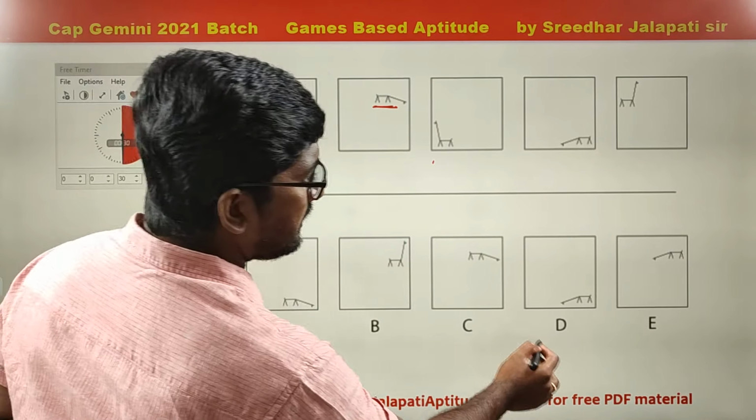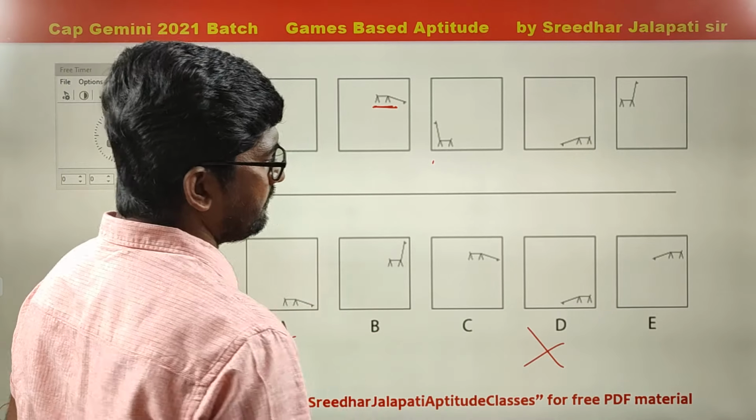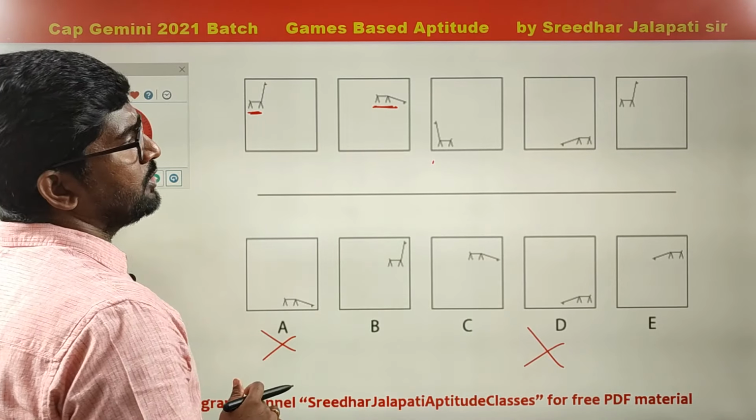So A eliminated, D eliminated. It is going to be B, C, E. Now among B, C, let us see what is the answer.